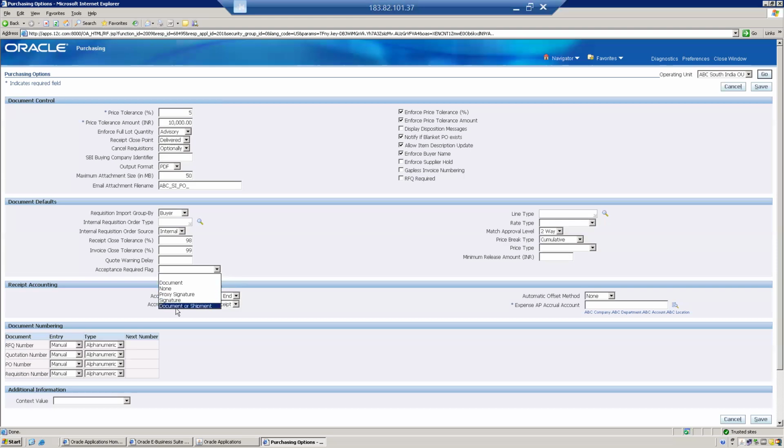Their side document number means sales order number or shipment, their side delivery. So what do you want? Since we don't use the iSupplier model now, I'm not selecting this option. Okay, fine. So next is line type.